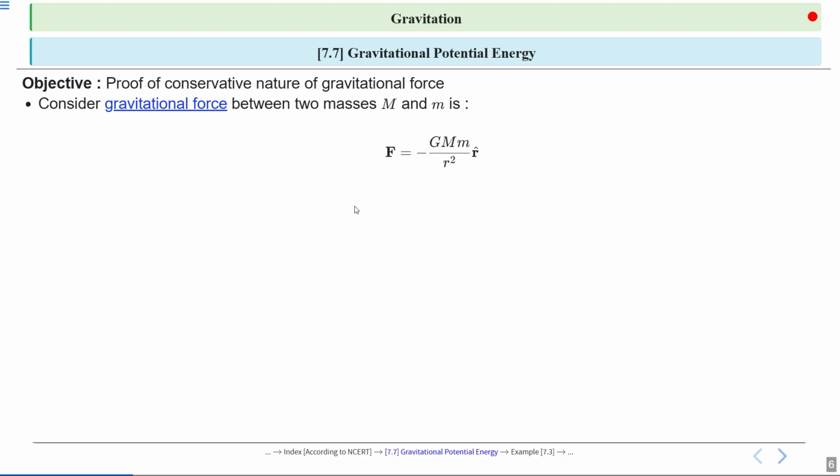So first, consider the gravitational force between two masses, capital M and small m. The force is given by F is equal to minus GMm divided by r square into r cap. Here, G is the gravitational constant, capital M and small m are the masses, r is the distance between the masses, and r cap is the unit vector in the direction of force.